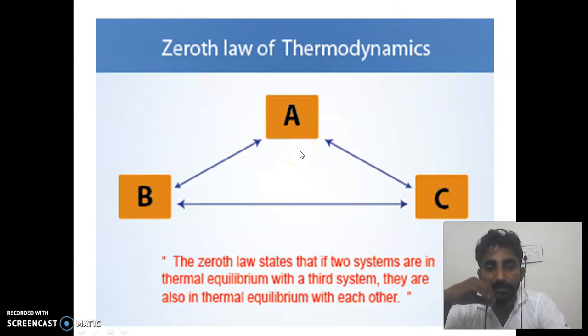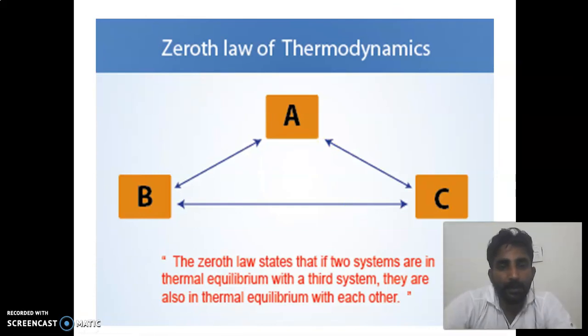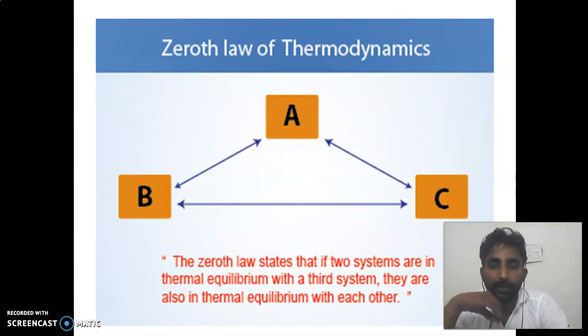Next, we will discuss the zeroth law of thermodynamics. According to the zeroth law of thermodynamics, when two bodies B and C are in thermal equilibrium with each other, and B is also in thermal equilibrium with A, then A is also in thermal equilibrium with C.